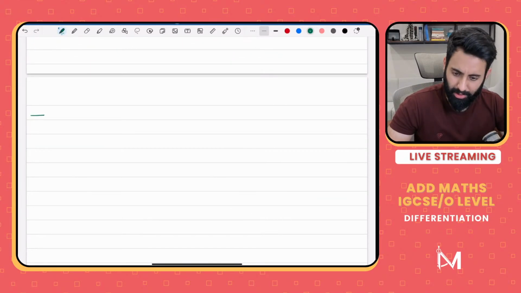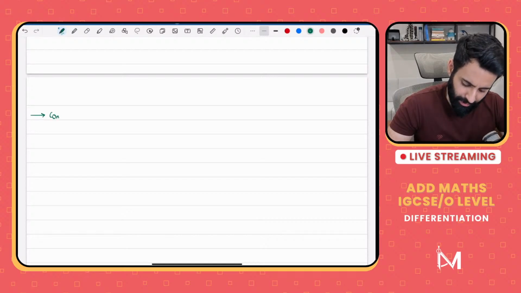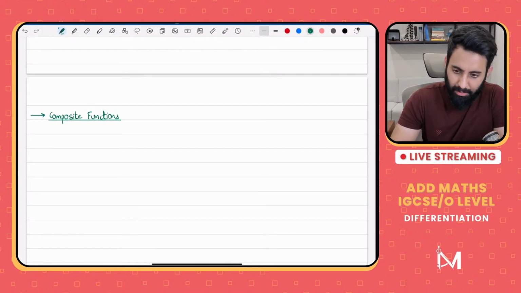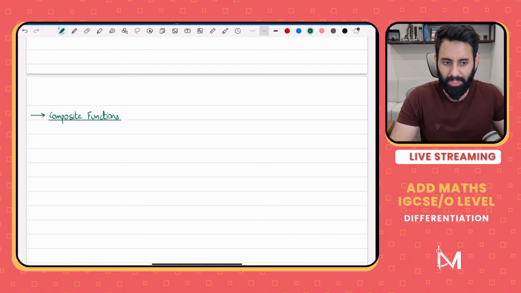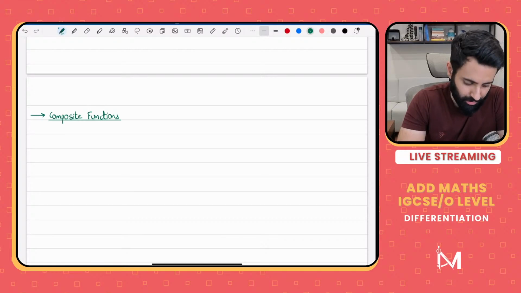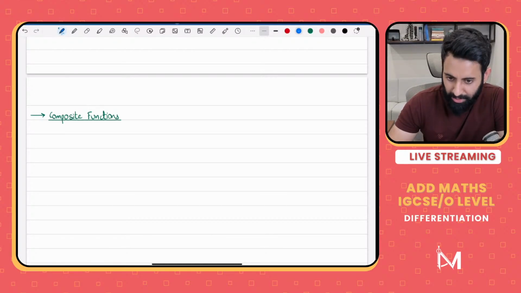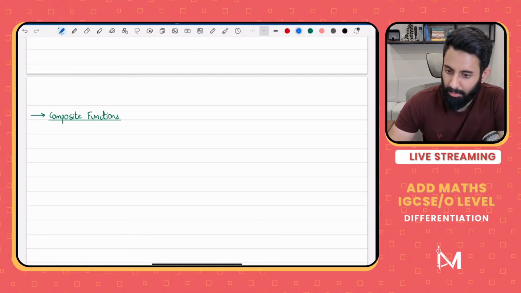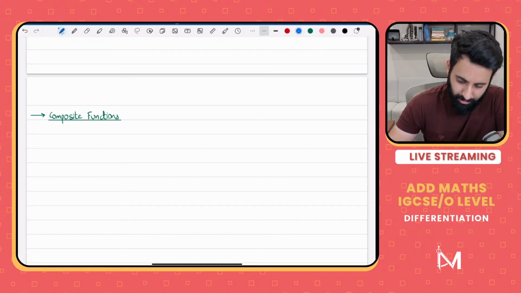Circular measure पे already काफ़ी content है. Circular measure मैं अगर cover करूँगा भी, so I'll just do past paper questions because there's no point in covering concepts. Concepts are just formulas. So the rest of the chapters like logs, circular measure, linear law, for all that I will do past paper questions, not concepts from scratch like I'm doing for differentiation and like I will do inshallah for integration. Anyway, so composite functions. अब past paper questions करेंगे, बिल्कुल करेंगे. First let's get the hang of the concepts and then we'll do composite functions. But I've already streamed coordinate geometry of circles so many times, so I'm not going to do that.